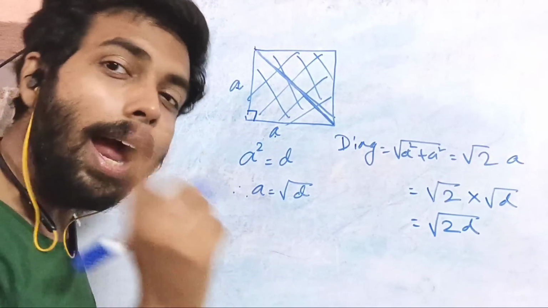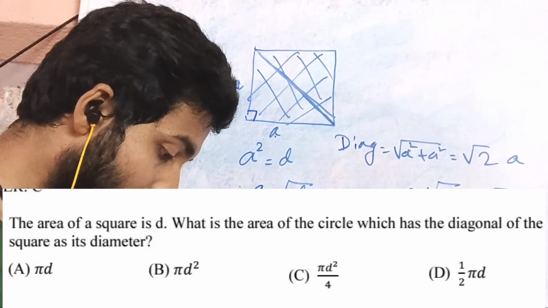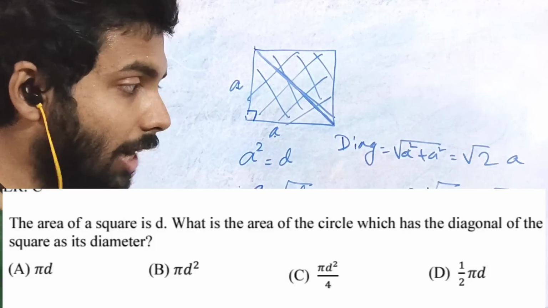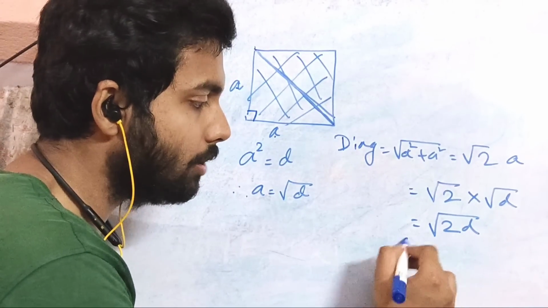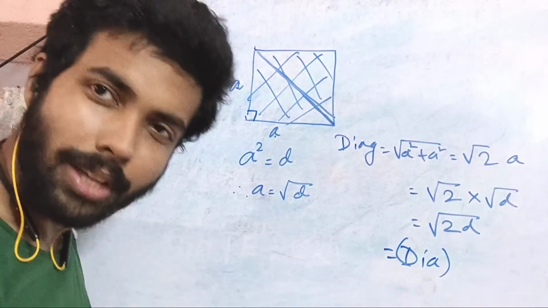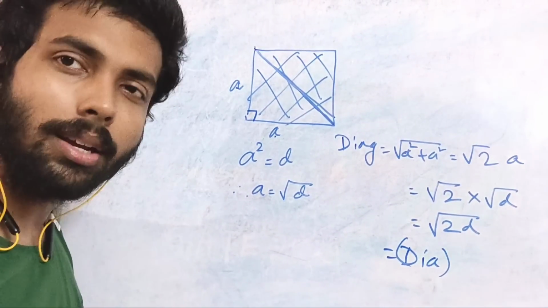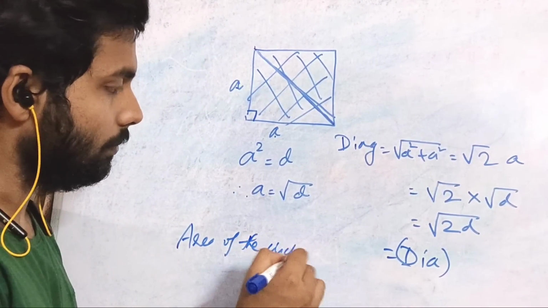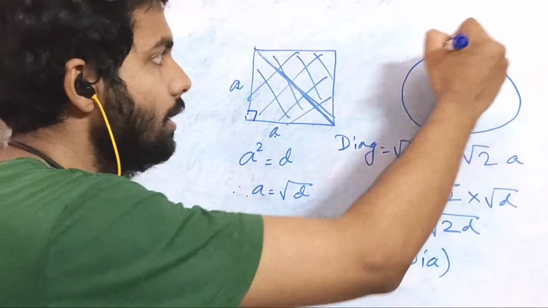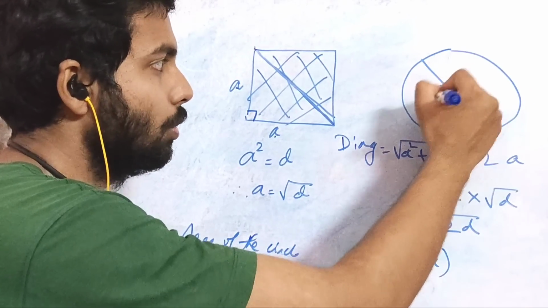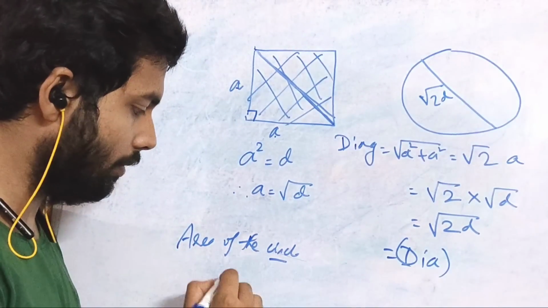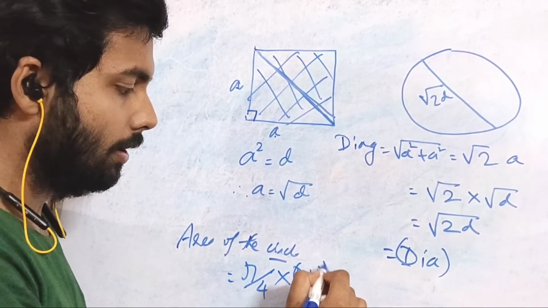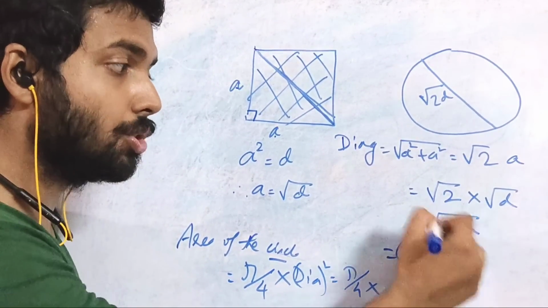This is the diagonal. And they are saying in the question that the area of the circle has the diagonal of the square as its diameter. That means this is also the diameter of the circle, right? So what is the area of the circle? You can see this circle has a diameter of root over 2D. Understanding? So area of the circle is what? Pi by 4 into diameter square. So it's pi by 4 into this square.